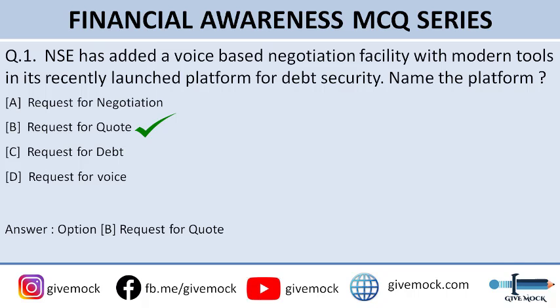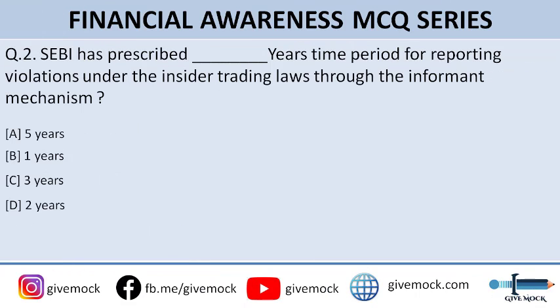Alright, moving on to question number 2. Sebi has prescribed dash years time period for reporting violations under the insider trading laws through the informant mechanism. So option A is 5 years, option B is 1 year, option C is 3 years, and option D is 2 years. So guys, the correct answer to this question is option C, that is 3 years.